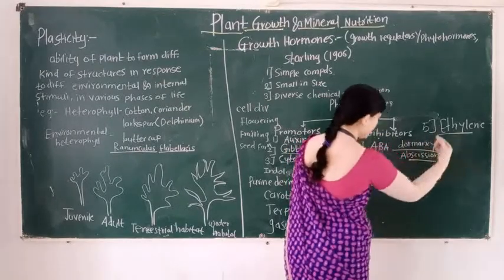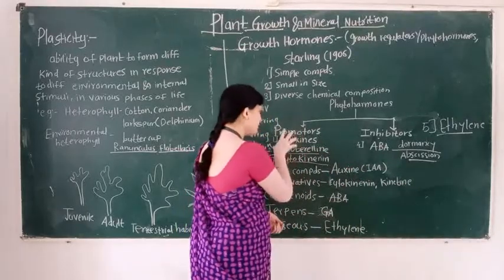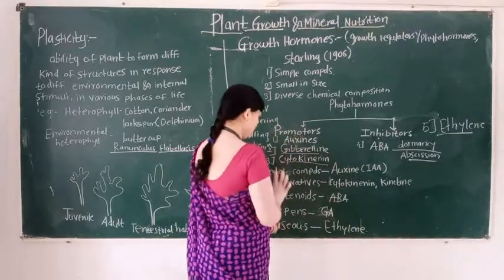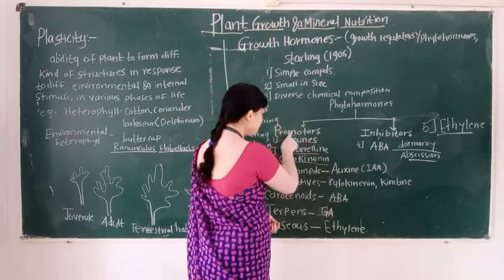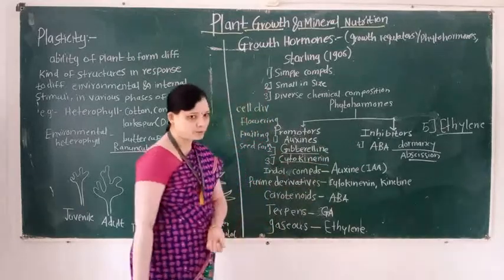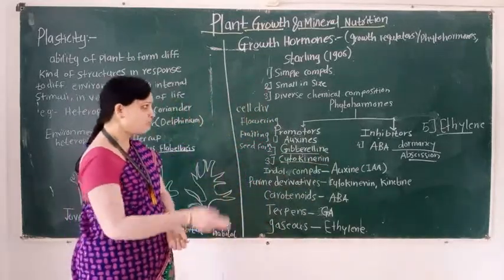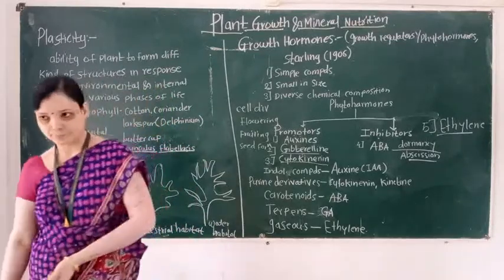But ethylene sometimes increases various physiological activities, so it plays the role of a promoter, or sometimes it plays the role of an inhibitor. So these are the groups of the phytohormones.